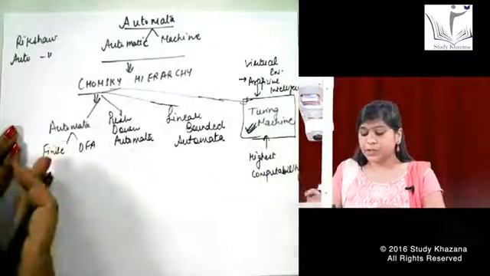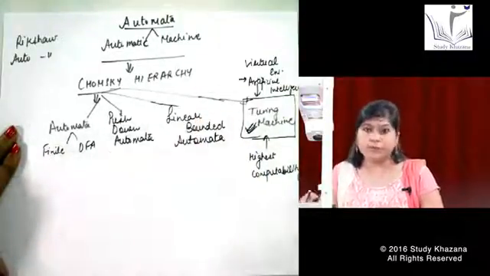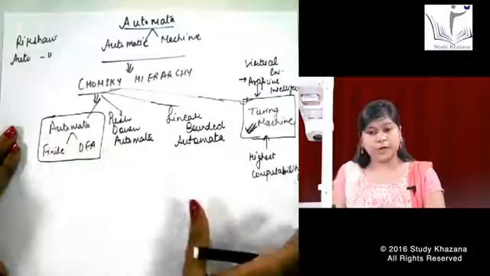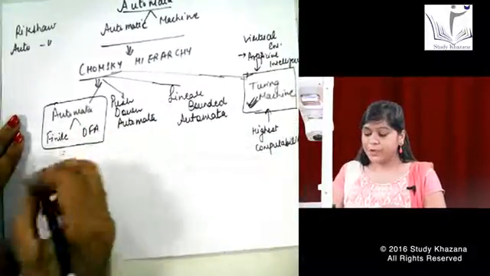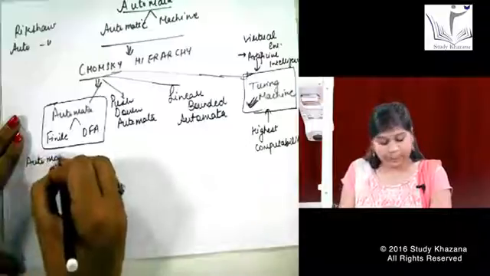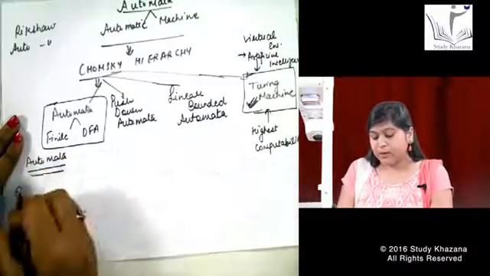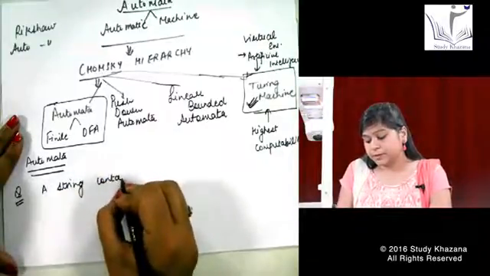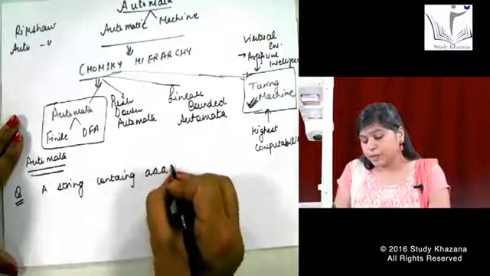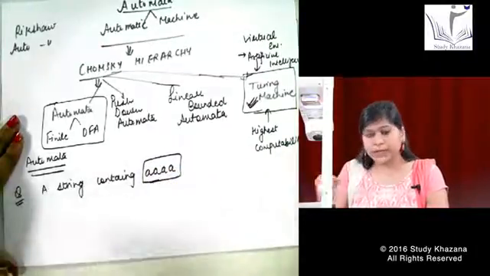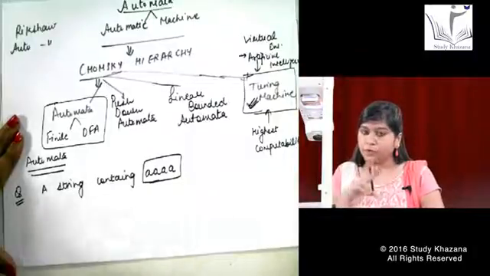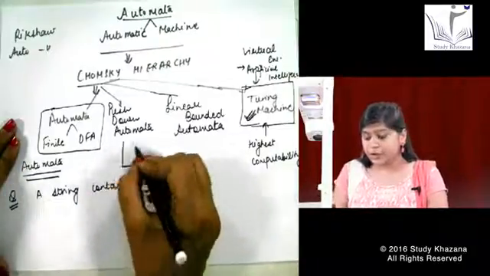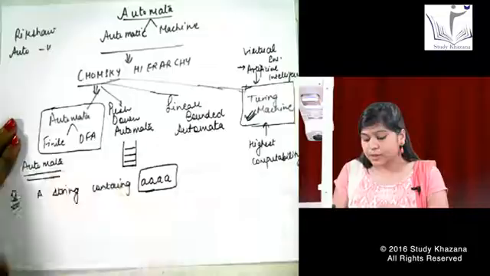And before these machines, we have automata, push down automata, and linear bounded automata. First of all, let us start with the automata topic, that is finite and deterministic finite automata. Let us try to understand the difference between these automata. Say a question starts with a string containing 4 A's. I want to make a machine that can accept these 4 A's with the help of only one machine, that is automata. I cannot have a stack for this, like a push down automata has a stack.